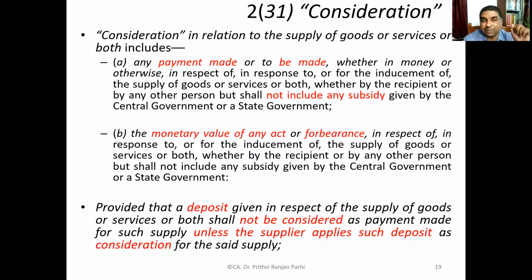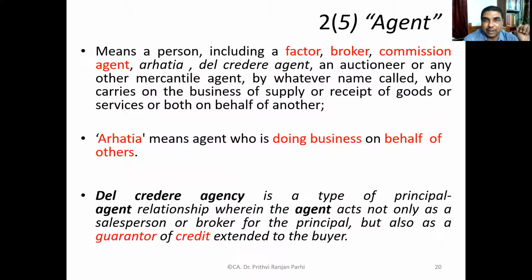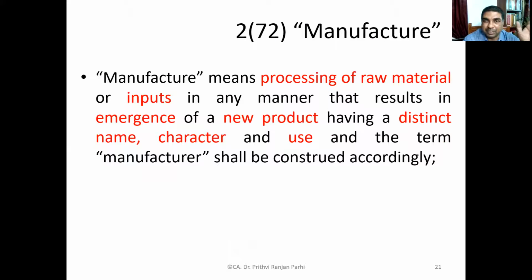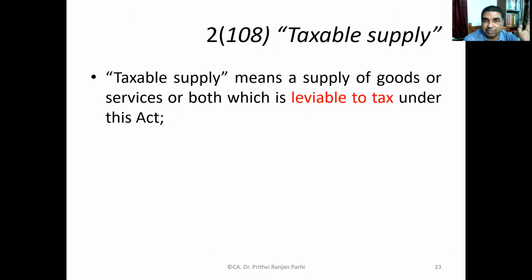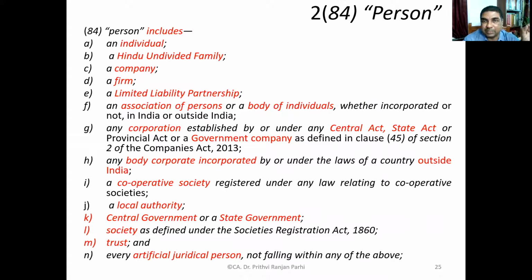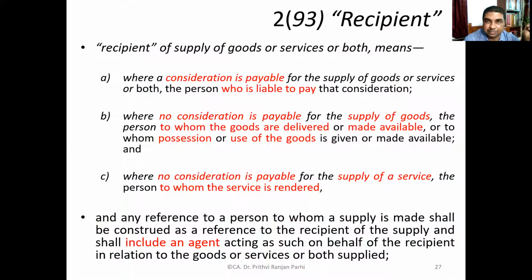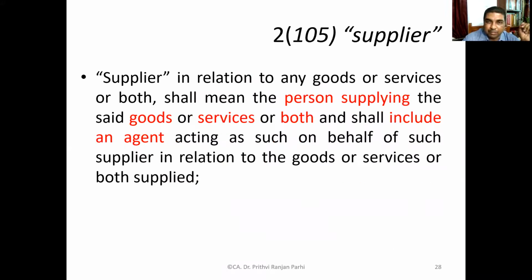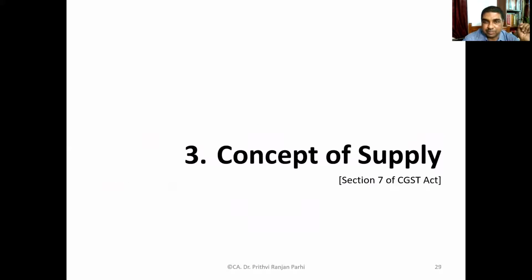Consideration also plays a very important role to decide whether a particular transaction is a supply or not. Meaning of agent, meaning of manufacturer we have discussed. What is money we have discussed. What is taxable supply, taxable territories we have discussed. Meaning of person we have seen. Who is a recipient in different situations, where consideration is payable, where no consideration is payable. Both the things we were discussing in our last session, for goods as well as services.